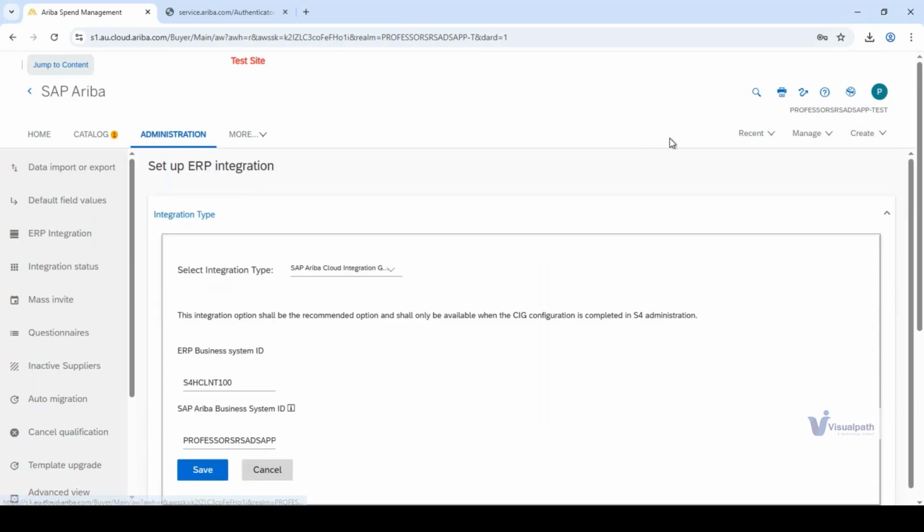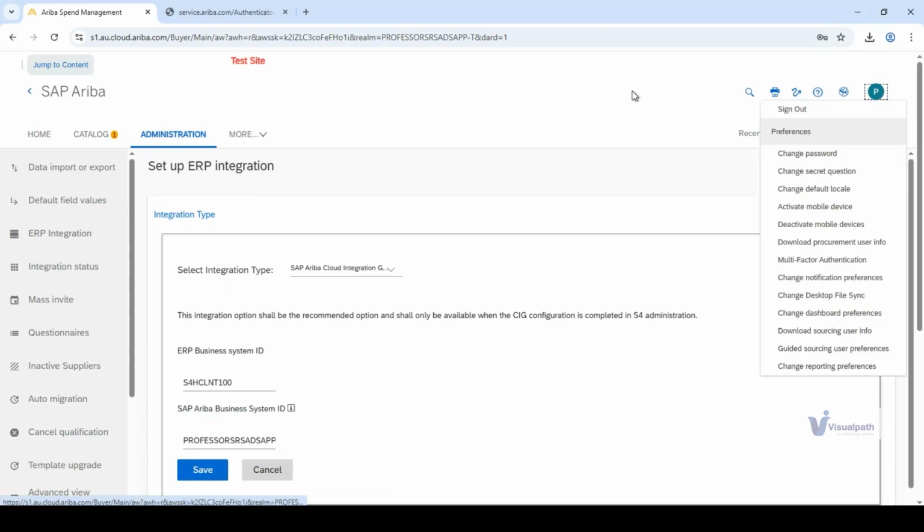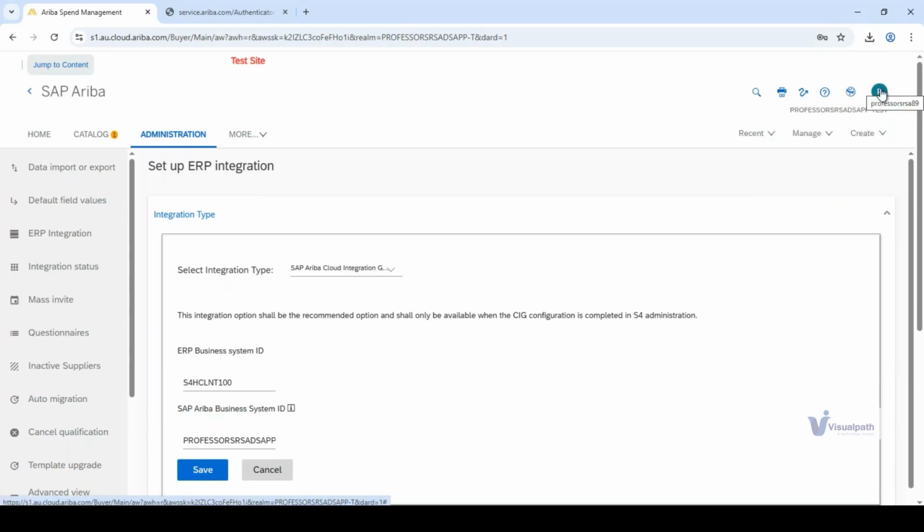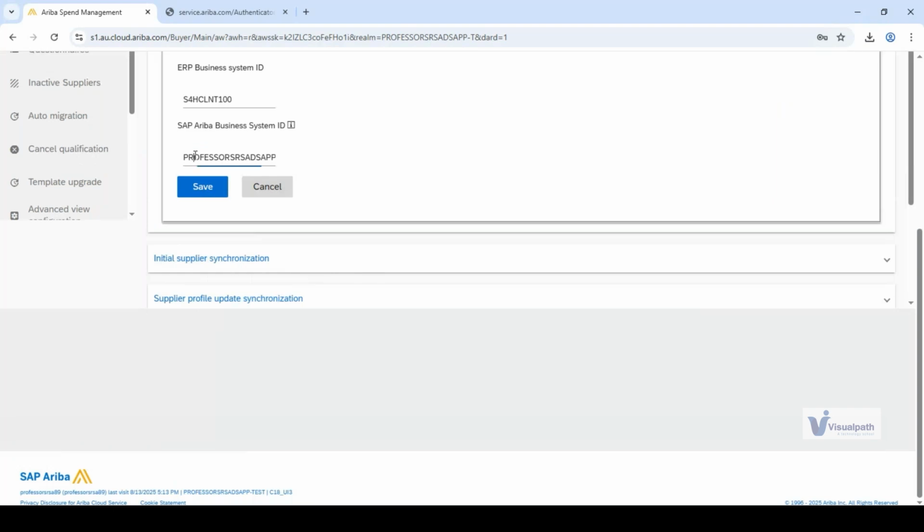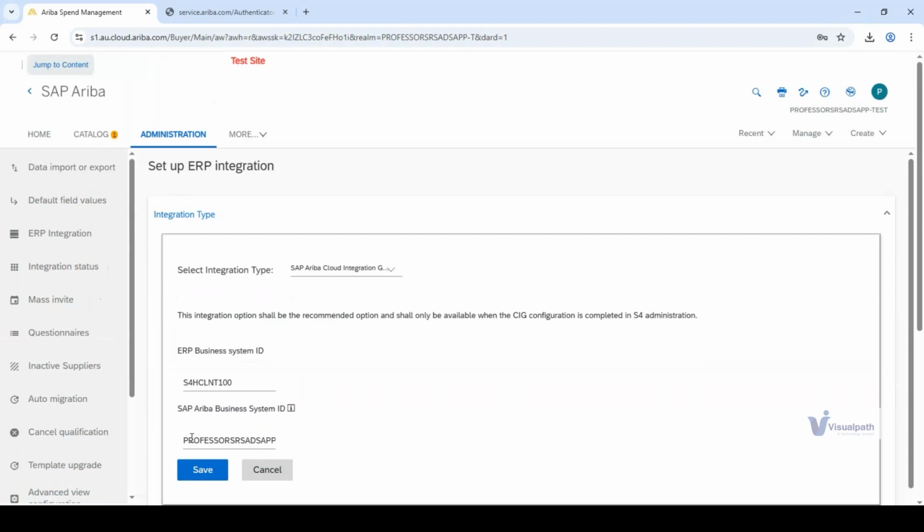The ERP Business System ID is the name of the ERP from where you are migrating the data, that is S/4HANA. What is the name of the tool I'm using? The name of my tool is Professor's RSA. If I click on the logo, it shows Professor's RSA 89. That name will show here. So the Ariba that I'm using is Professor's RSA. The data is coming from S/4HANA, which is the ERP Business System ID, and this is the ID of that particular ERP. And the type of integration we are doing is SAP Ariba Cloud integration.